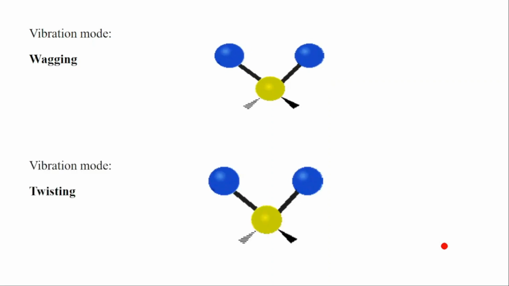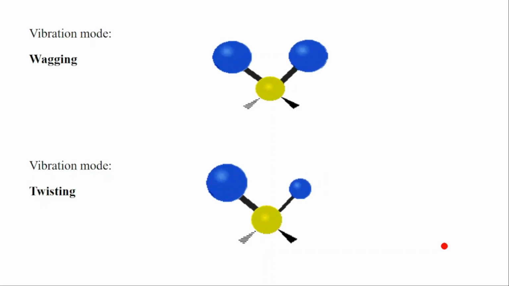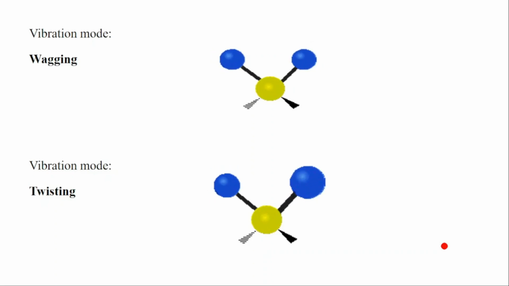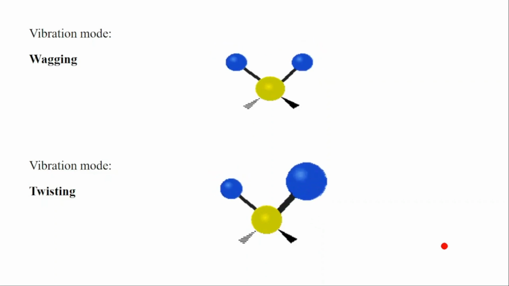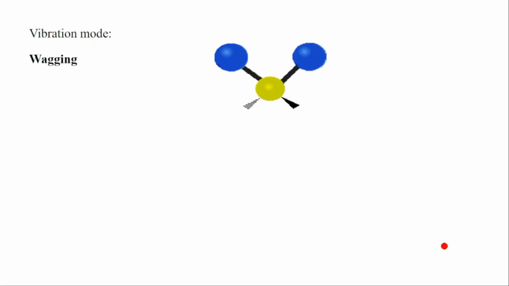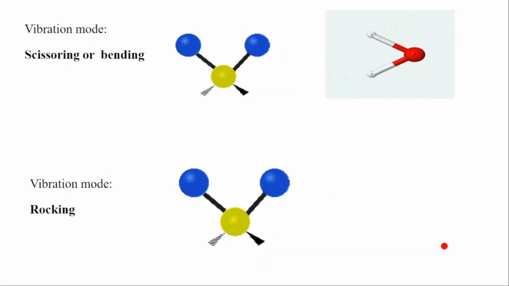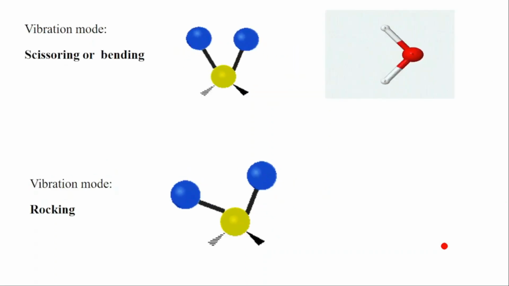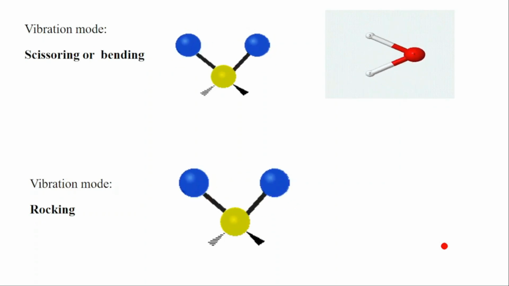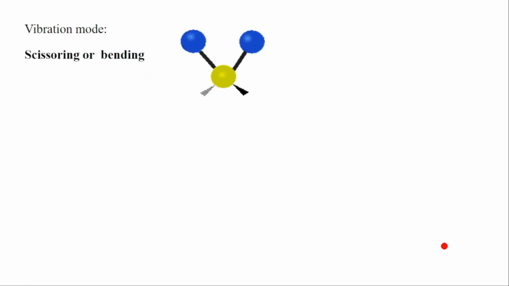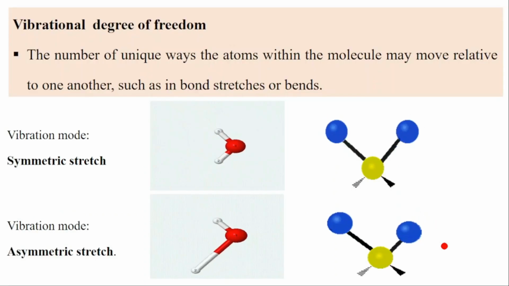And we have the last vibration mode, which is the twisting. So you can see how the vibration modes are occurring. We have wagging, we have twisting. You can also see the previous modes: the rocking, and the scissoring or bending. So these are the different vibration modes that a molecule can do.